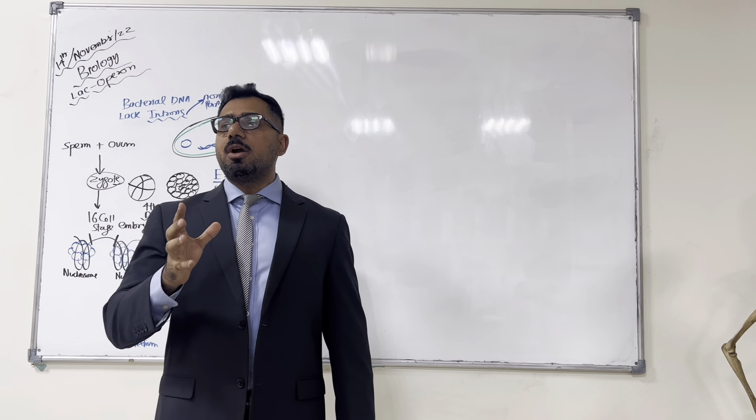I'm labeling this one as P1. This P1 is representing promoter 1. This is a sequence of genes I'm going to represent. Now this is the promoter.